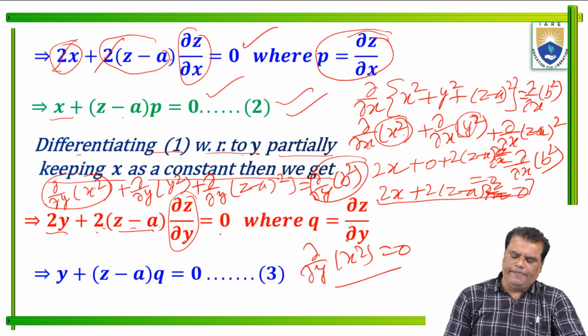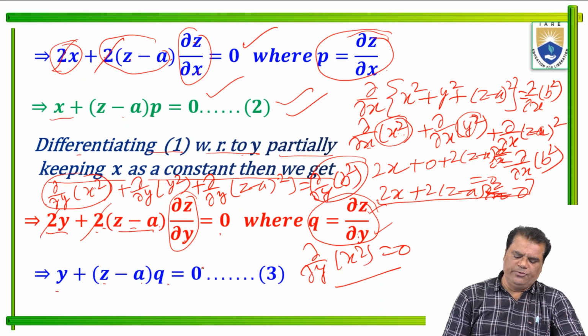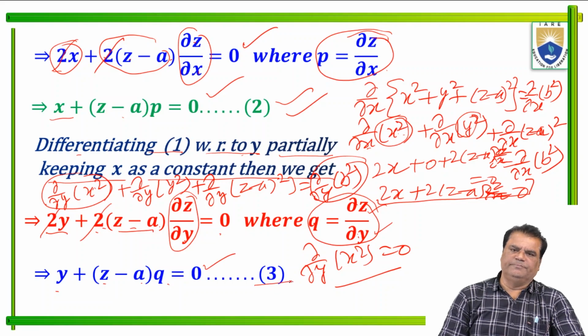Now ∂z/∂y is q. We have already discussed this element: the differential of z with respect to y is q. Now putting this value here, the 2s cancel. So y plus (z − a) q equal to 0. This is equation 3.